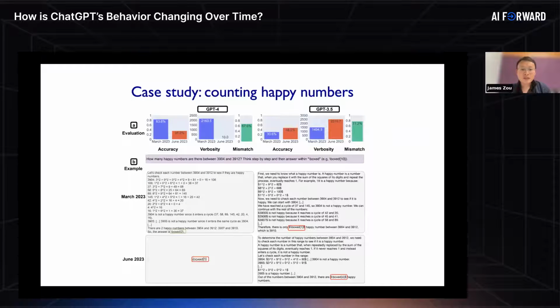We also asked it to solve other math problems, and we saw very similar patterns. I won't go into these in too much detail, but one other type of problem we asked it to solve is to count the number of happy numbers, which is a particular kind of number. And again, we saw a very similar pattern: in March, GPT-4 was actually quite good at accurately counting the number of happy numbers, but in June, it was much worse. Again, in June, the model stopped following my instructions to do the chain of thoughts step-by-step process, which we think is what led to a drop in the model's performance.